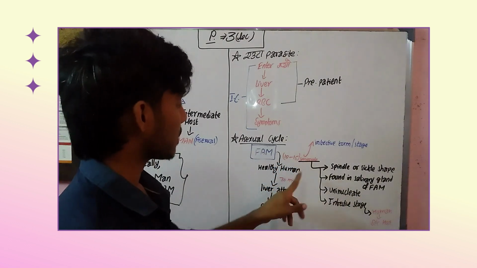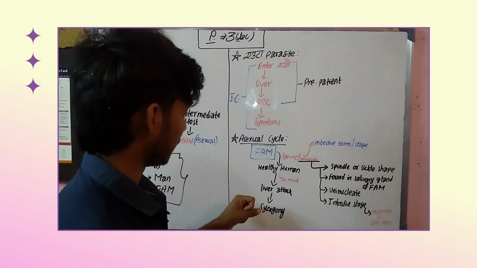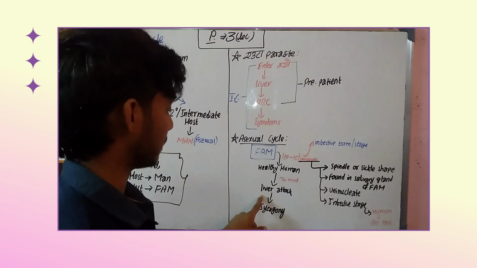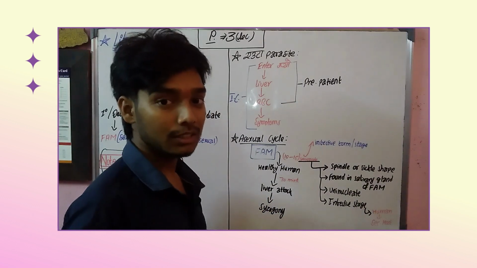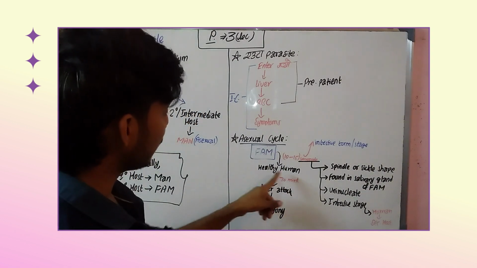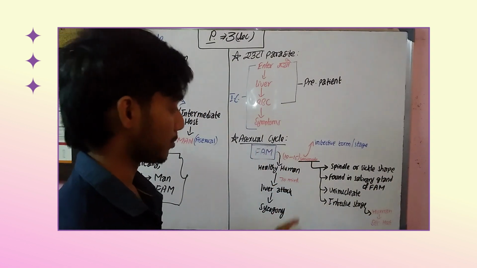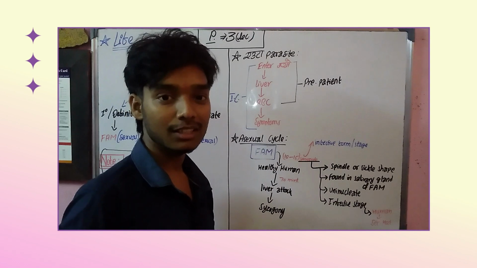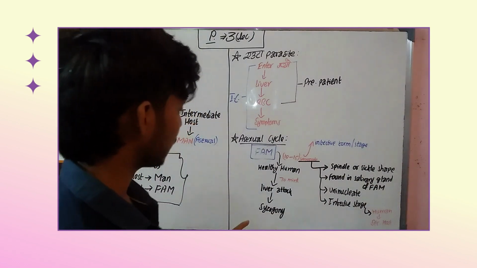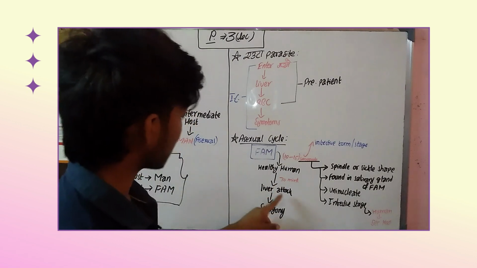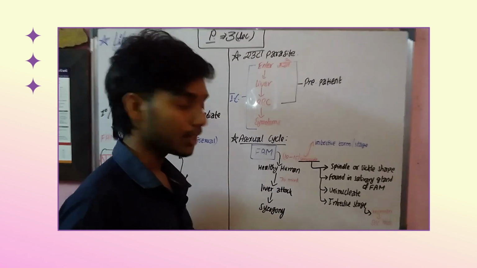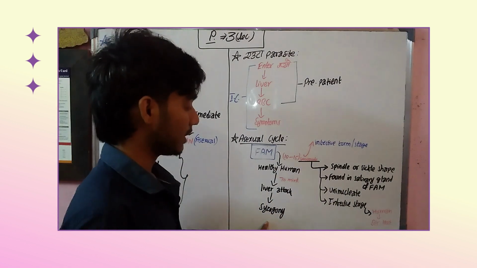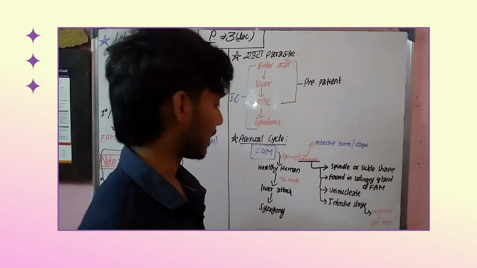10 to 15 sporozoites are left inside the human body, and those sporozoites reach our liver. Yes, it attacks our liver. See what happens: the female Anopheles mosquito bites the healthy human and releases 10 to 15 sporozoites, and they go to the liver. How much time does it take to reach the liver? 30 minutes. Are you getting my point? Got it? It bites the healthy human but takes 30 minutes to reach the liver. Yes, after that the schizogony starts, the cycle starts.